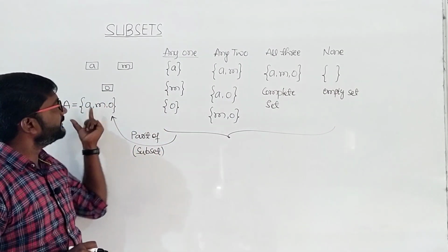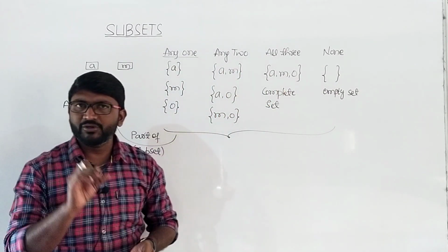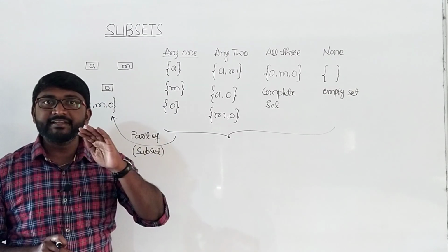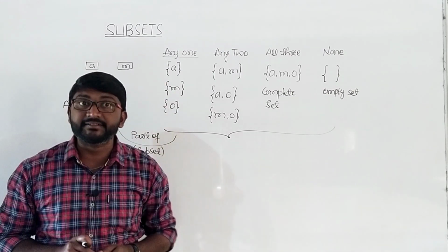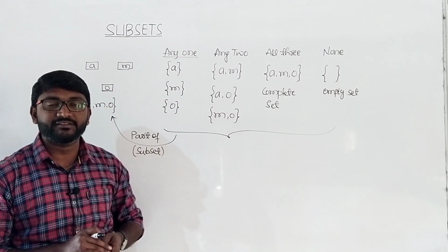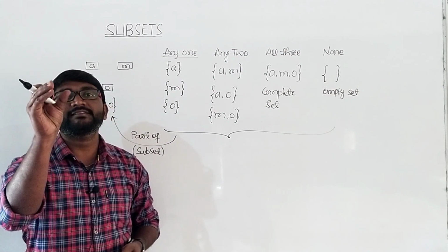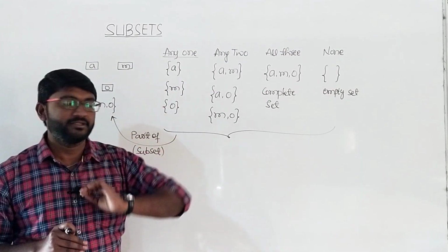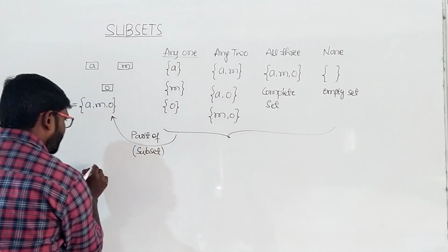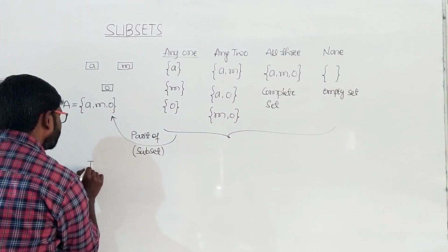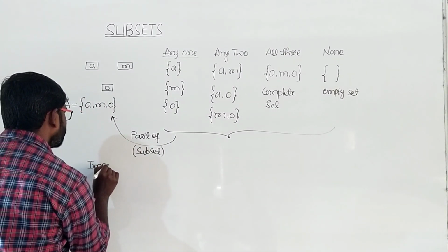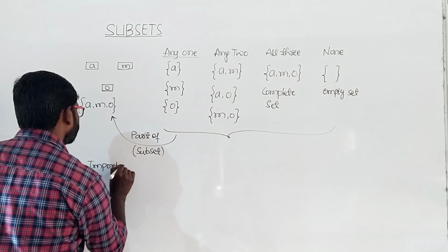This is our main set, this is the subset. So what do you understand from this? Every set is a subset of itself. Whichever set you take, it is a subset of that same set. So here the first point is under the heading important points.